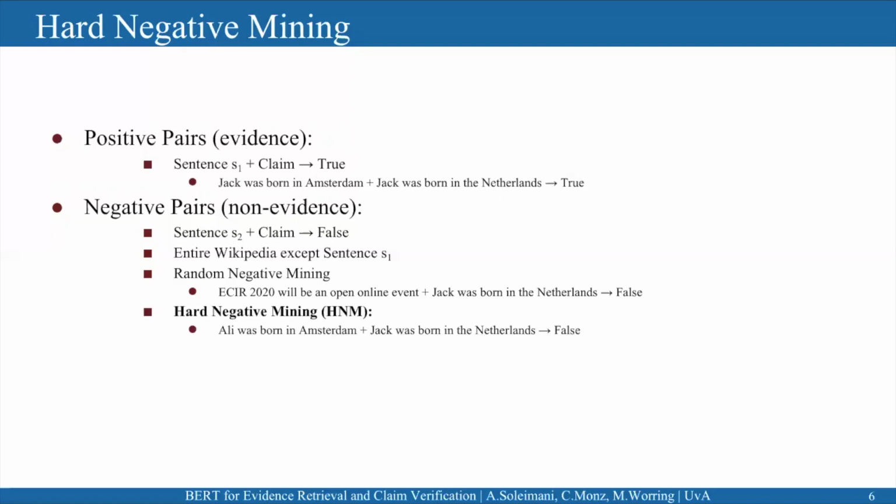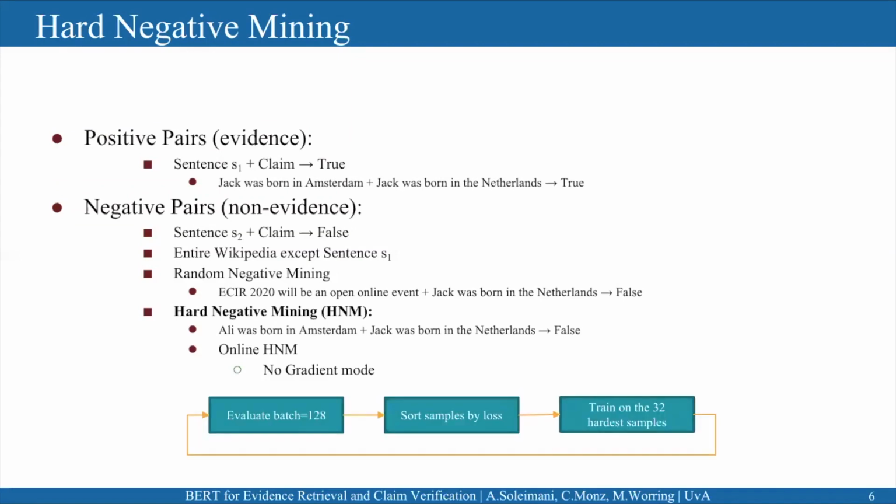We propose to use hard negative mining, or HNM, to find more challenging negative samples, and we use online HNM. It is fast and effective, and it doesn't make the training much longer. Consider that we want to train our BERT model with a batch size of 32 samples. We first evaluate the model with 128 samples without calculating the gradient, and then sort the samples by loss, and then train on the 32 hardest samples, and repeat this process again and again.